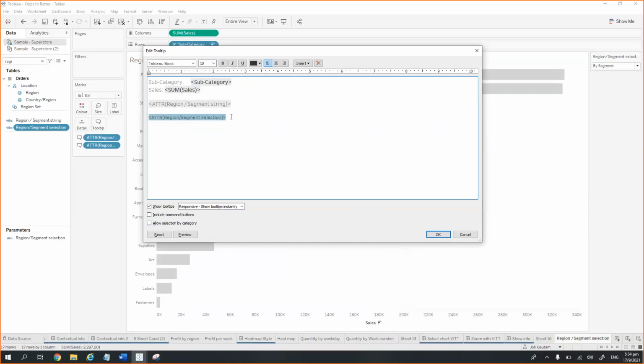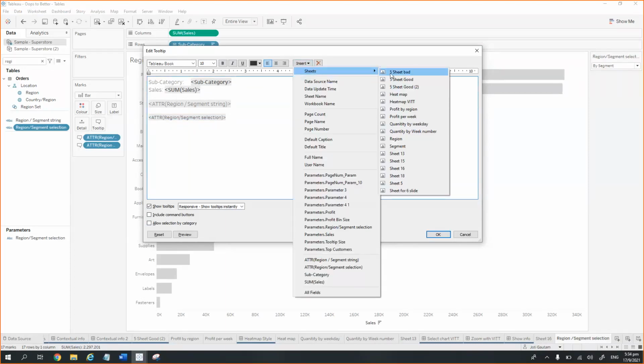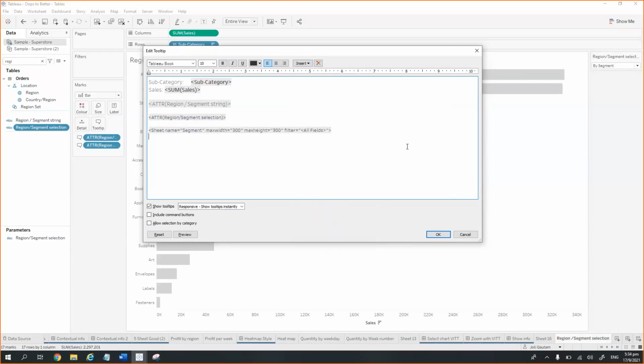So this is also one way we can play with the parameters which are being passed to that particular HTML string. And if you want to select that particular sheet for the calculated field, what you can do is simply go here and put it here and then cut it from here.